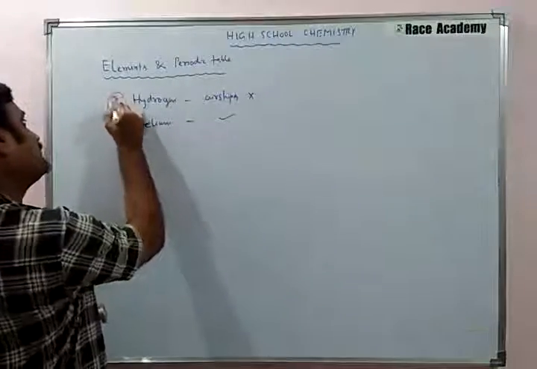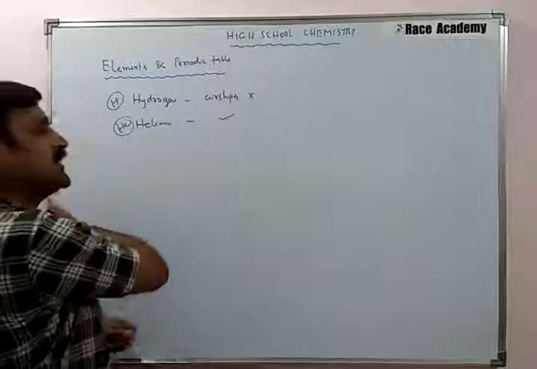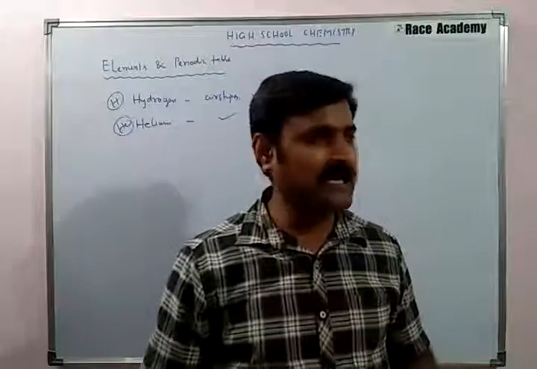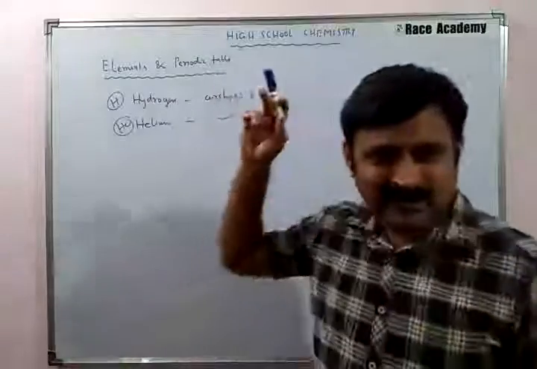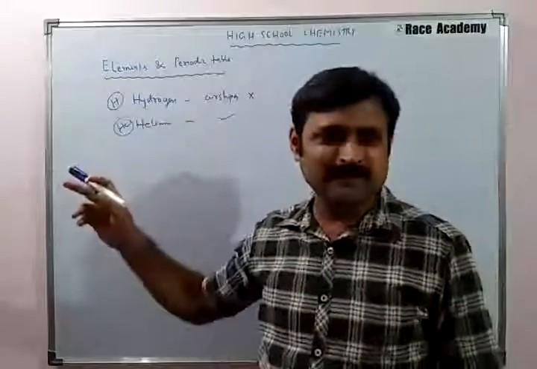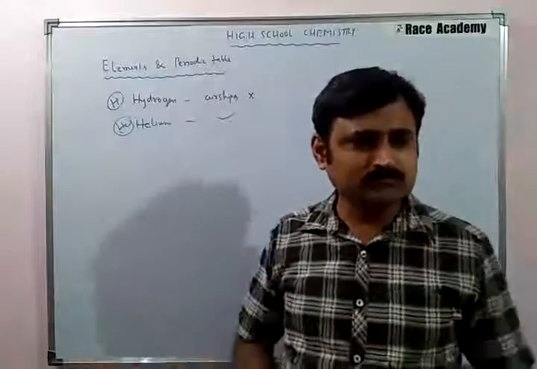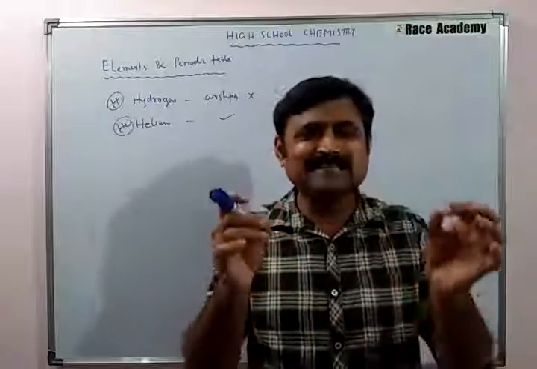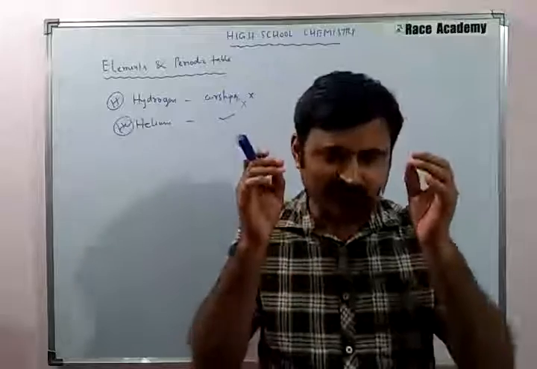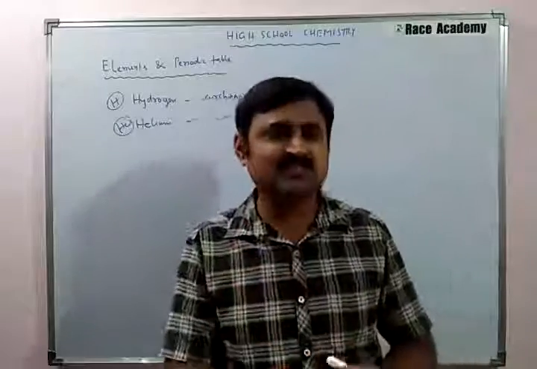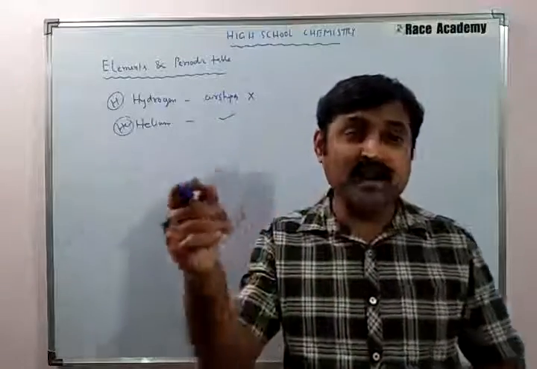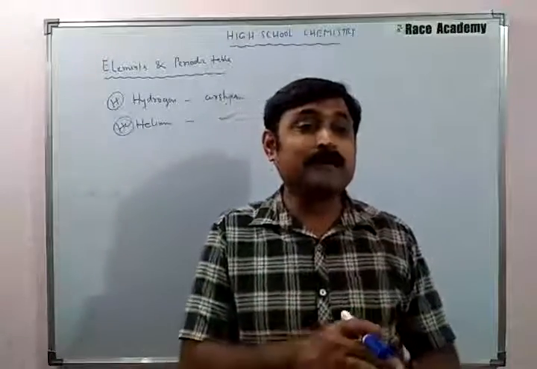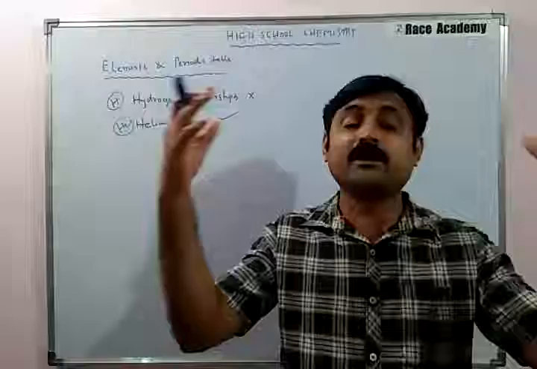Hydrogen and helium account for nearly 98% of the mass of the entire universe.